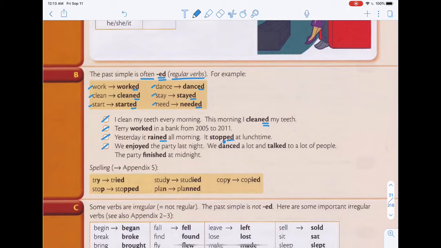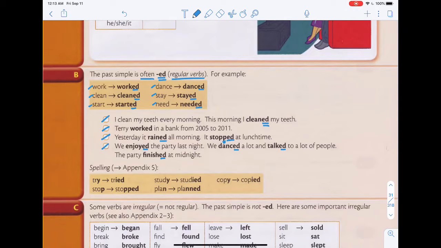We enjoyed the party last night. We danced a lot and talked to a lot of people. The party finished at midnight. All these verbs, you just add ed and they become past simple. So these are regular verbs.